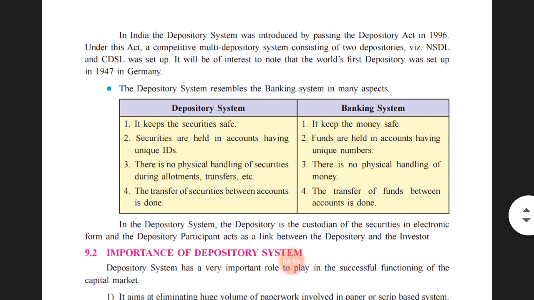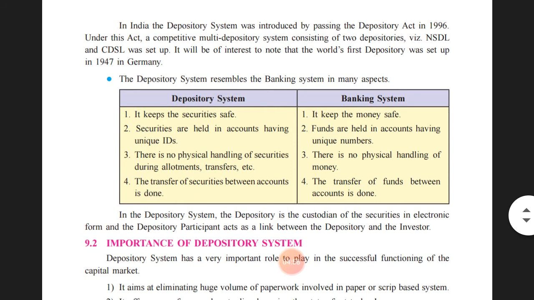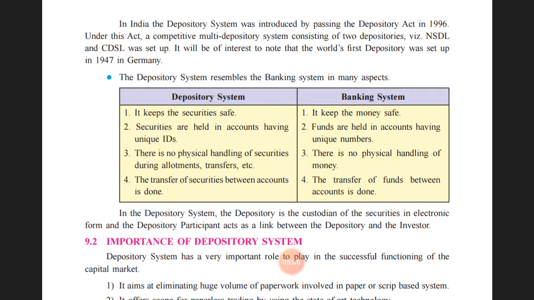So in the year 1996, the Depositories Act was passed, and after passing the Depositories Act, the depository system was set up. Under this act, a competitive multi-depository system consisting of two depositories, that is NSDL and CDSL, was established. NSDL as well as CDSL are the two depositories which have been set up after passing the Depositories Act 1996. It is a competitive multi-depository system.